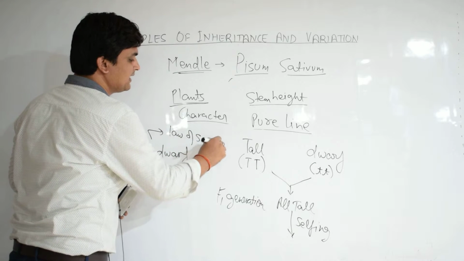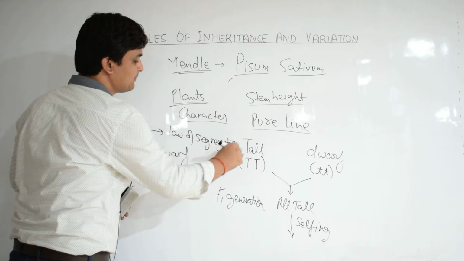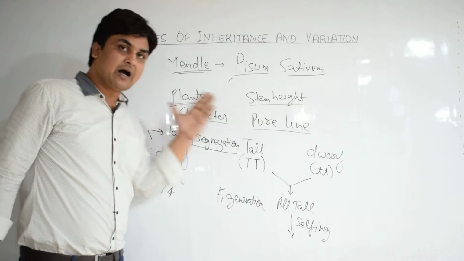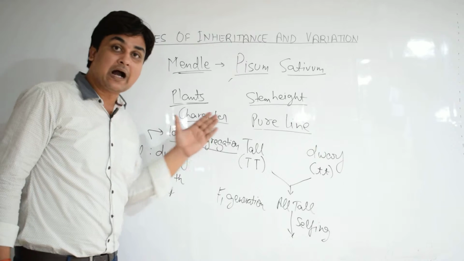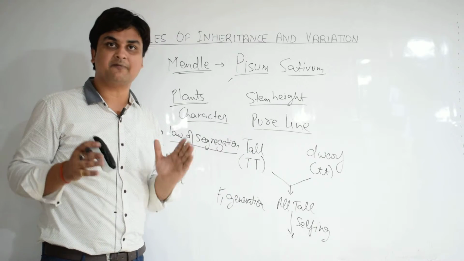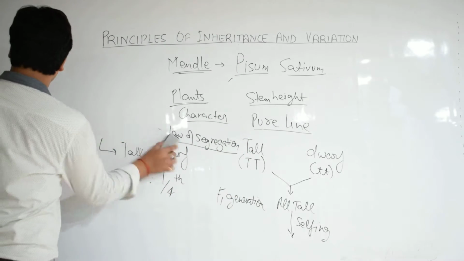We will be dealing with these laws in a bit more detail, but for the time being, how Mendel conducted the experiment and how he analyzed the result, this you have to understand. Okay?